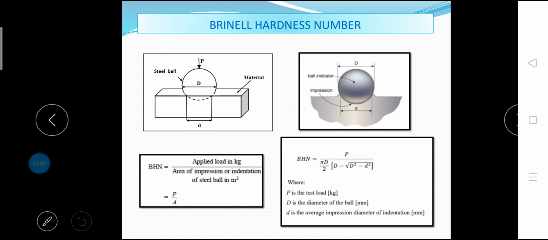Next, how to find out the Brinell hardness number. Brinell hardness number is the ratio of applied load in kilogram and area of impression or indentation of steel ball in meter square. Brinell hardness number is equal to P divided by (pi D/2) times (D minus square root of D squared minus d squared), where P is the test load, D is the diameter of the ball in millimeters, small d is the average impression diameter of indentation. This is the Brinell hardness number.